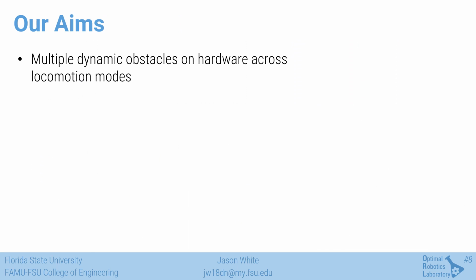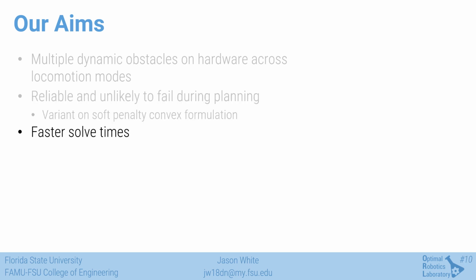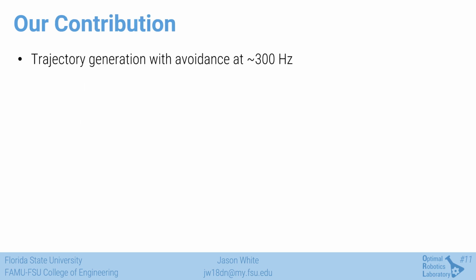However, we want a method that works with multiple dynamic obstacles across locomotion modes, formulated as a convex problem so we can reliably generate solutions, and develop solutions faster than the previous methods presented. The method proposed here enables trajectory generation with avoidance in real time, i.e. milliseconds, using quadratic programming.